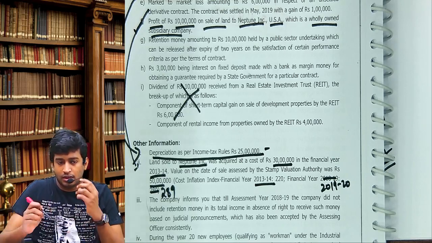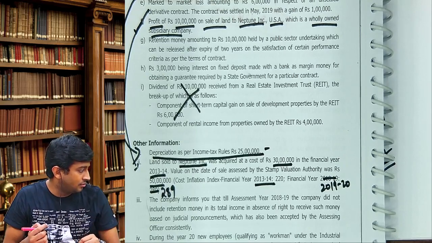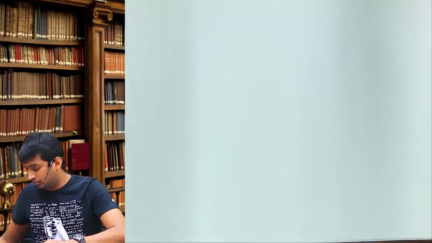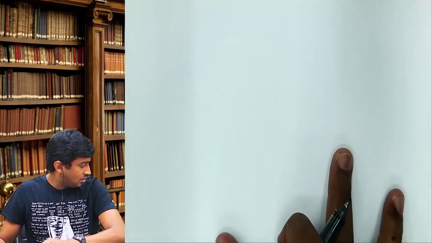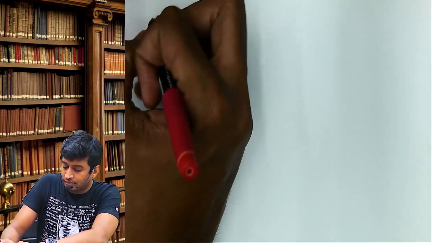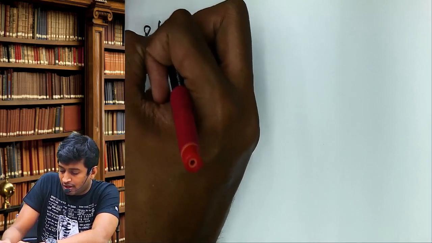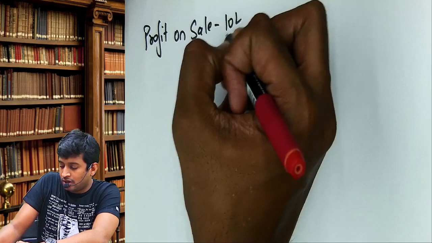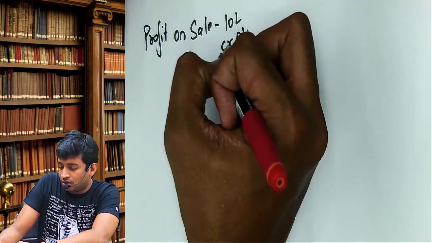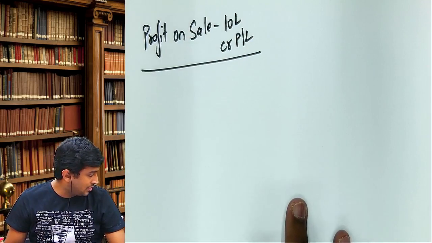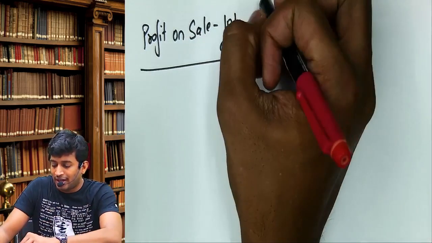Okay. Now shall we start explaining? Now listen. First of all, what is the profit given? Profit on sale, how much given? 10 lakhs, and you credited this to the P&L account.